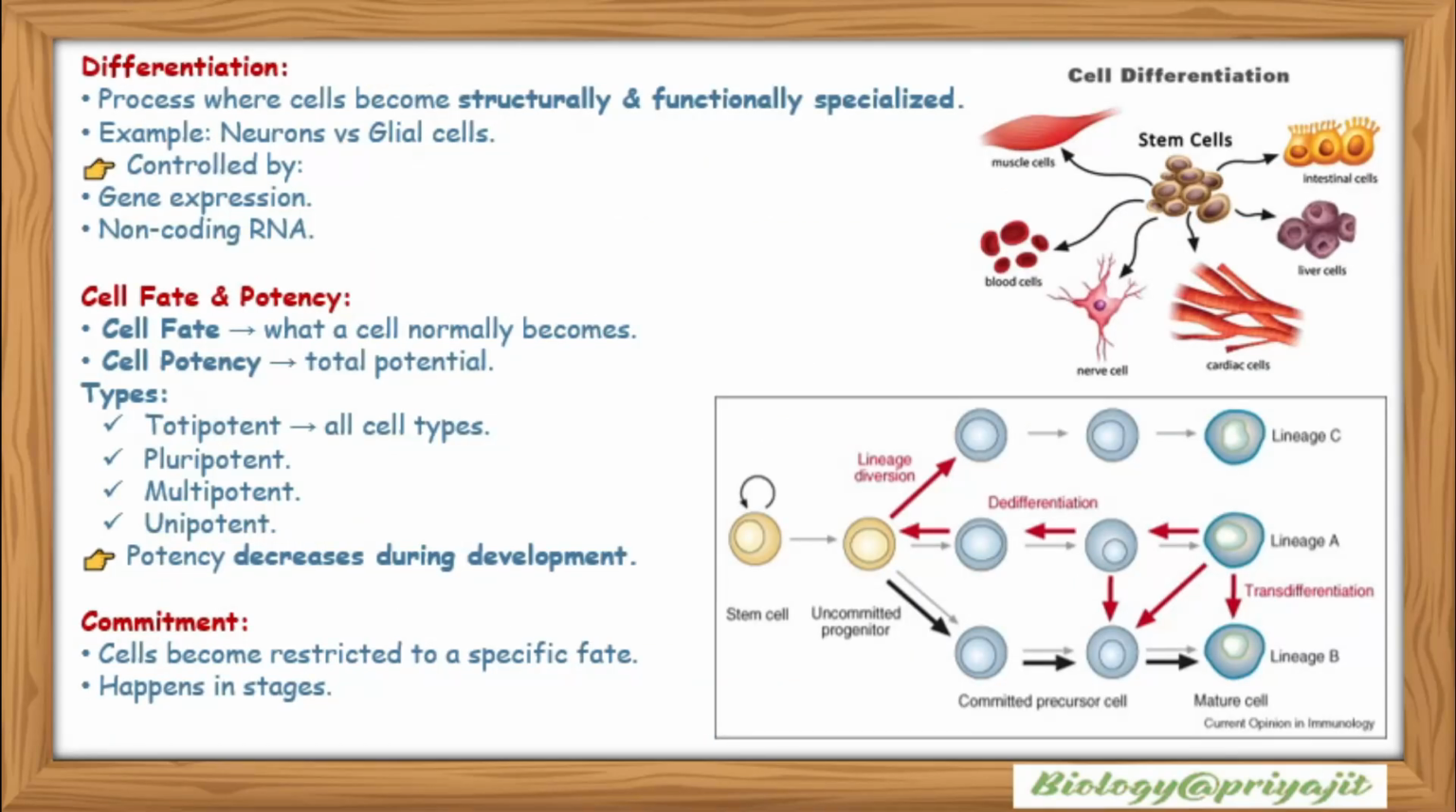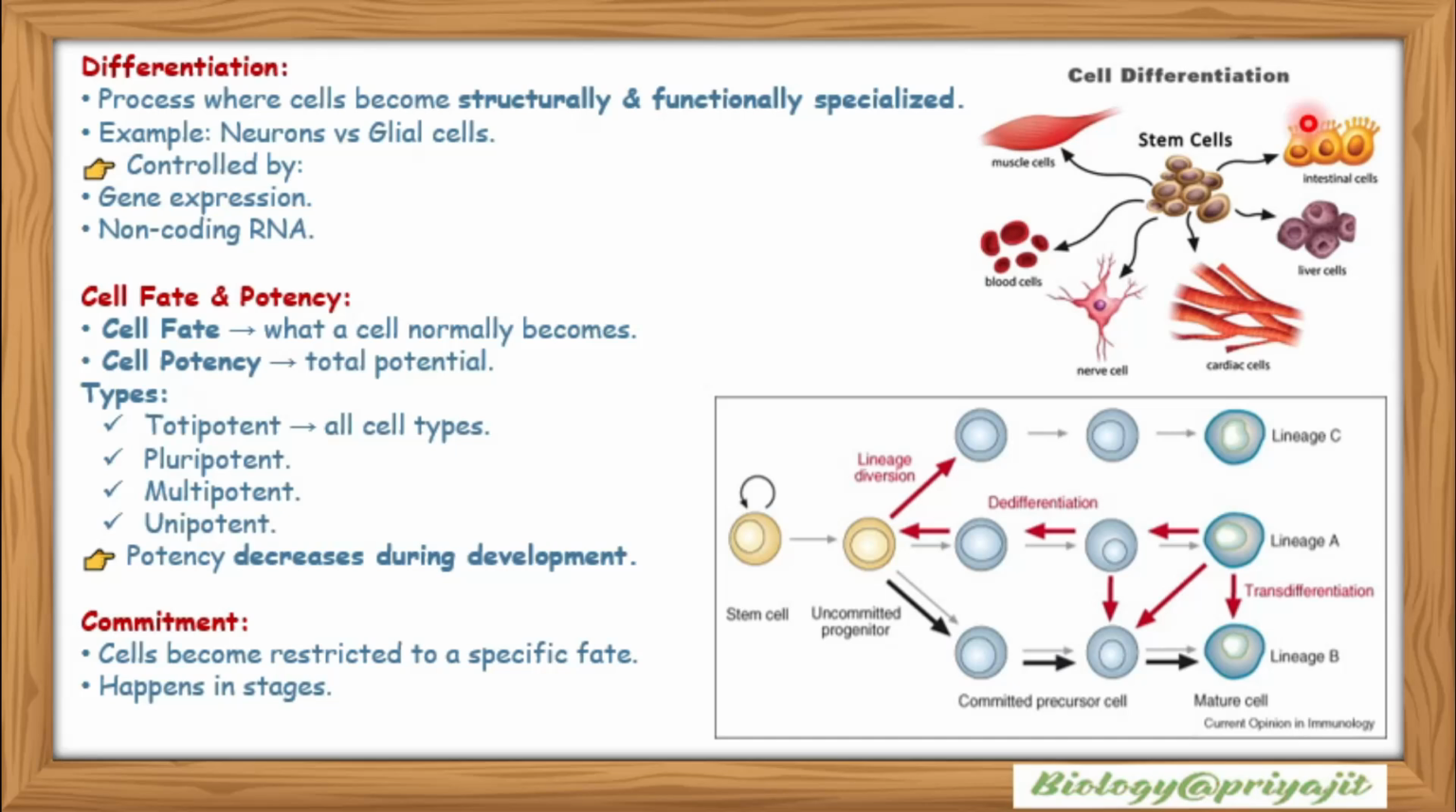Differentiation. What is differentiation? Differentiation is the process where cells become structurally and functionally specialized, that is, from the stem cell to muscle cells, blood cells, nerve cells, and cardiac cells, which are structurally and functionally different from each other. The formation of different types of cells from a single type of cell is called cellular differentiation. Example: neurons versus glial cells, which is controlled by gene expression and non-coding RNA.